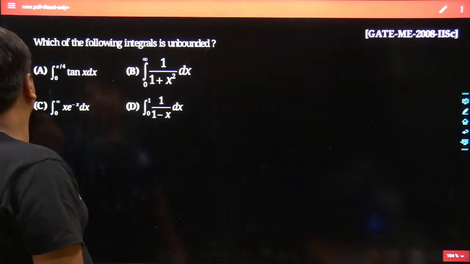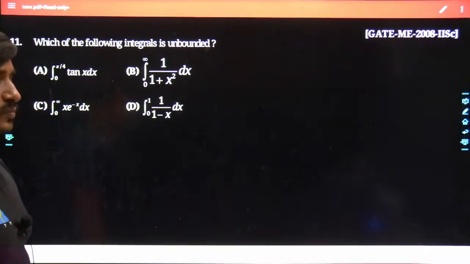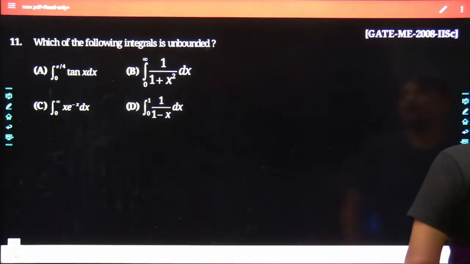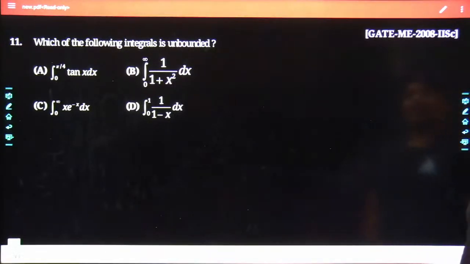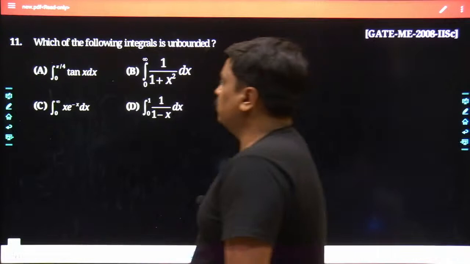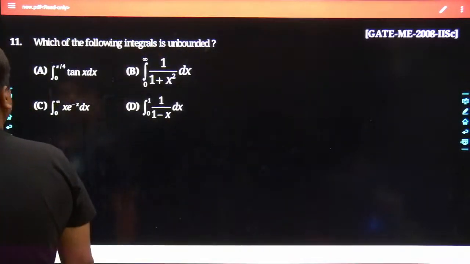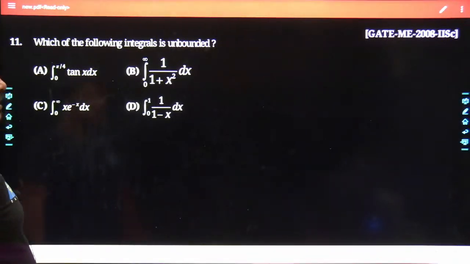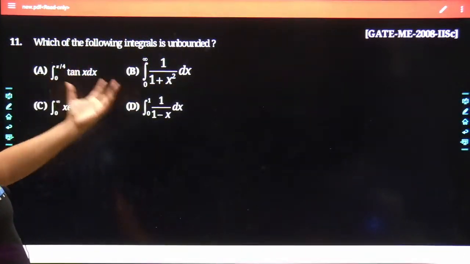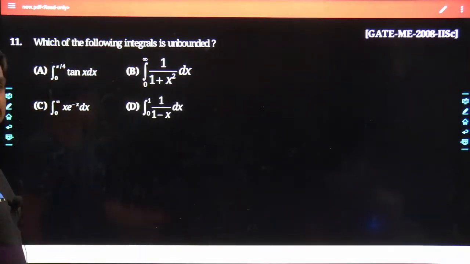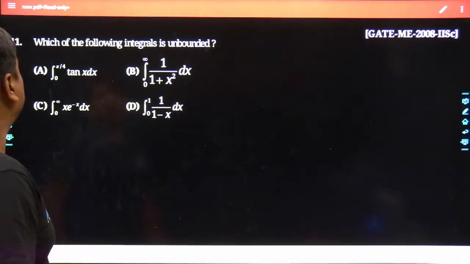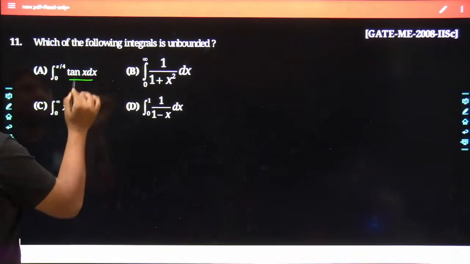Yes. This is the next question, which is an utterly important question. Tell me what would be the best answer for this given problem. GATE Mechanical, year 2008, and the problem was framed by IISc Bangalore. Which of the following integrals is unbounded? What does it mean to be unbounded? That means such a huge amount of area is being covered by this particular function that the result is going to be divergent. May I know how tan x looks like?